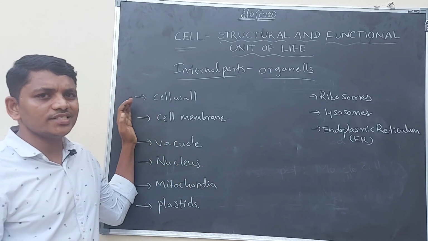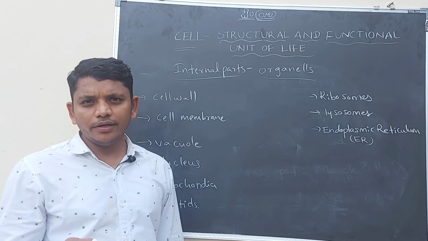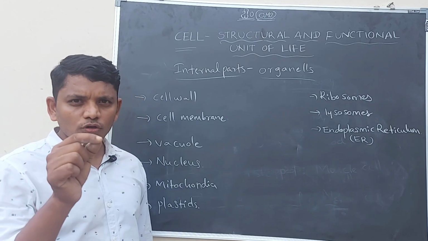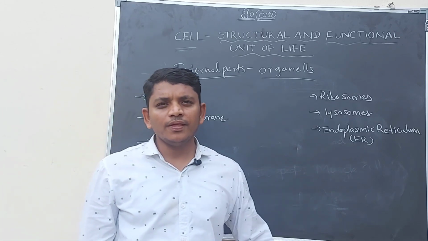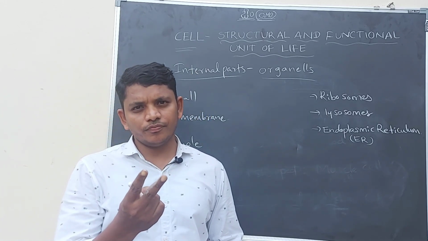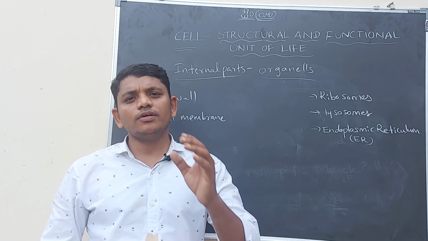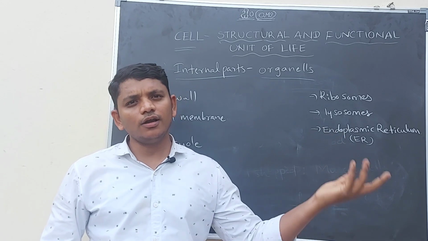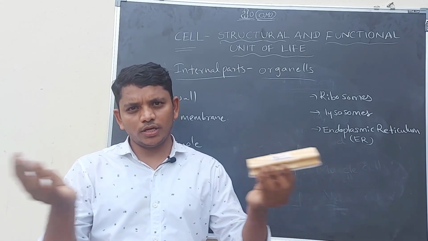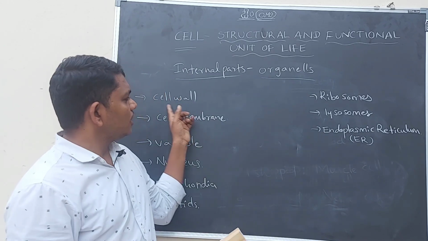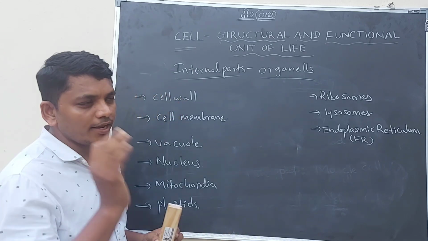Let us discuss the cell wall. Cell wall is the outermost layer in plant cells. This is only present in plant cells, not in animal cells. You know, cells are classified into two types. If the cell is present in an animal, it is called an animal cell. If the cells are present in plants, they are called plant cells. So plant cells and animal cells are the two types. Here, the cell wall is only present in plant cells, not in animal cells.